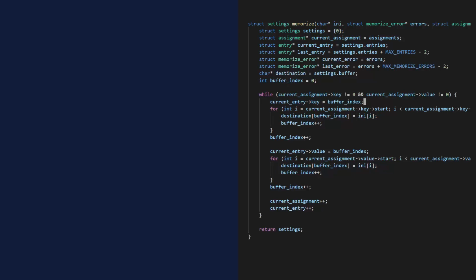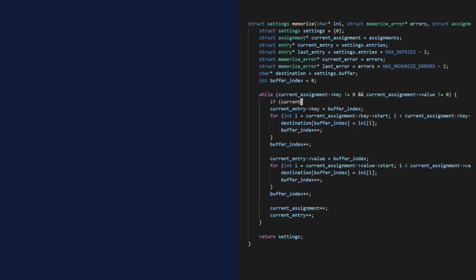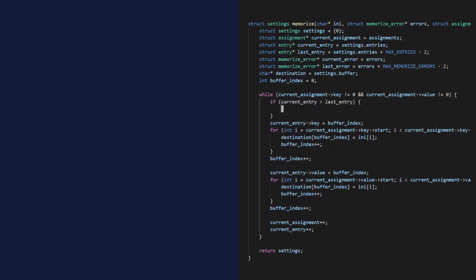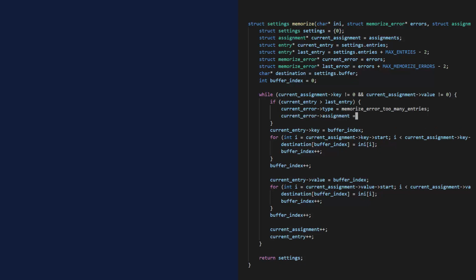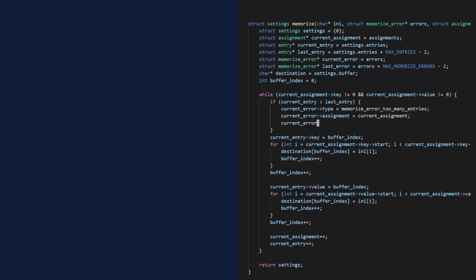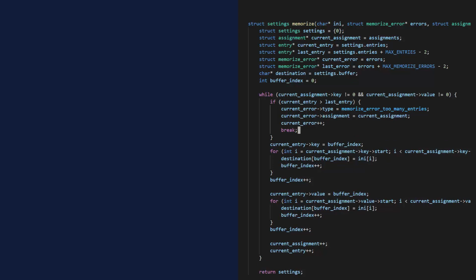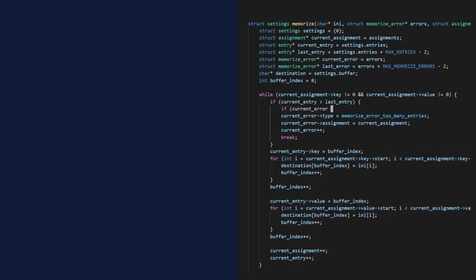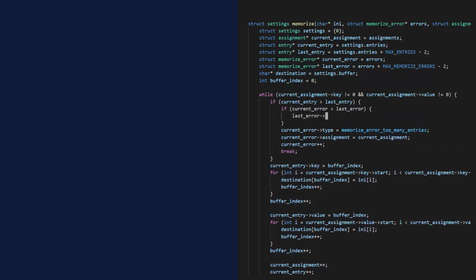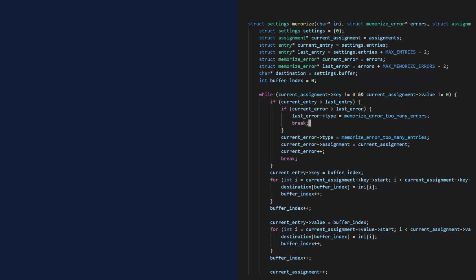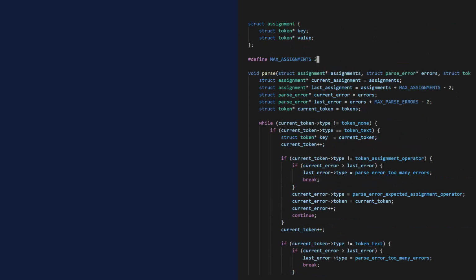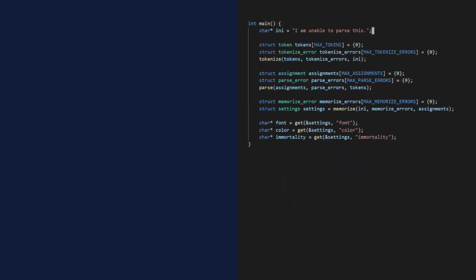I create the entry at the beginning of the loop, so check if current entry exceeds last entry. If so, report the error. And exit the loop. Check if the current error exceeds the last error. If so, report. Break. That's it. To test, I need to allow more assignments, because the number of entries is always equal to the number of assignments.